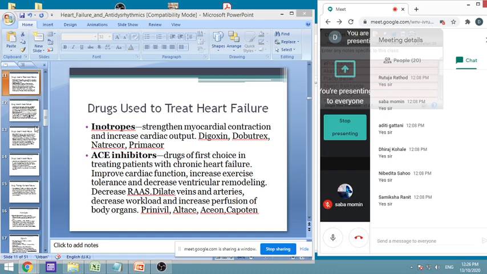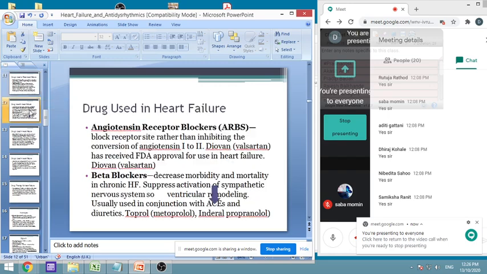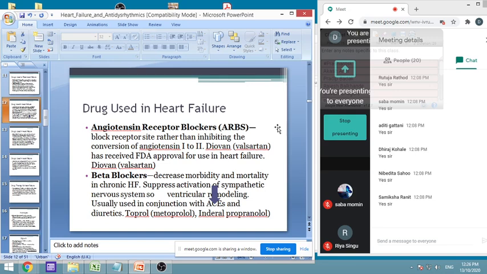Then next in that is angiotensin receptor blockers. We have seen that they are offering some benefits over ACE inhibitors. They do almost the same job as the ACE inhibitors, but they have certain additional beneficial effects. That is, they do not cause any kind of adverse effect as the ACE inhibitors can cause, and these are very important.